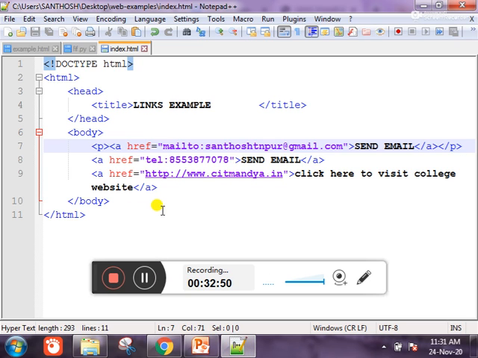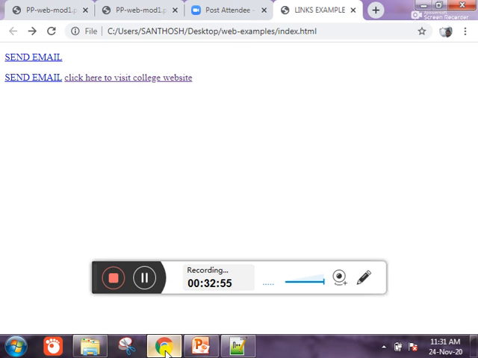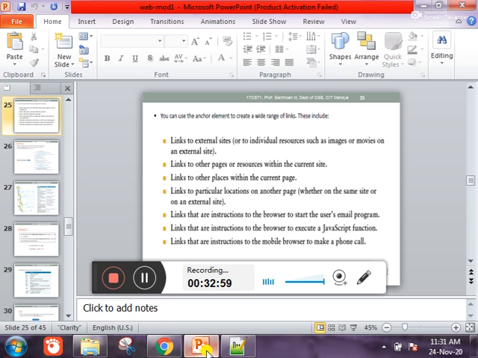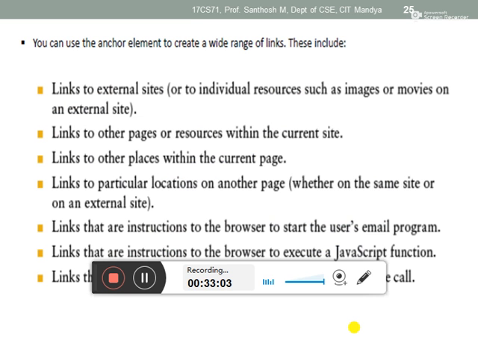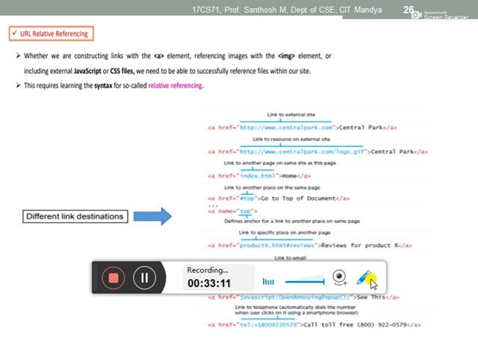In this way you have to execute your files and you have to work. Now how I am explaining, in this way only you have to work, then only you can learn easily. And then you can link the JavaScript files also. That we will see next when we go to JavaScript. So these are all the referencing.